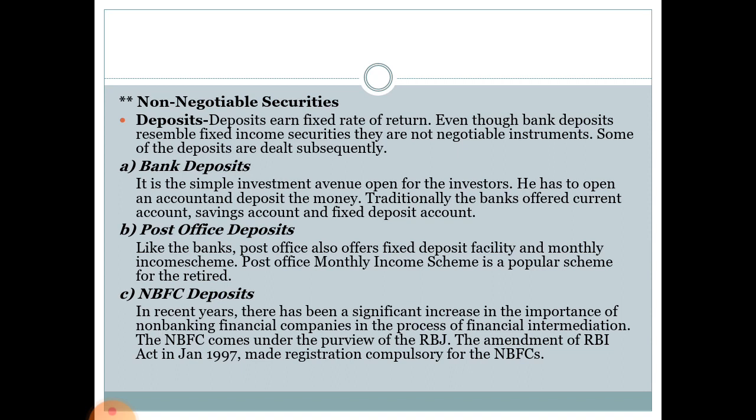There are three kinds of deposits. First is the bank deposits. It is a simple investment avenue option for the investor. He has to open an account and deposit some amount of money in that particular account. Traditionally, the banks offered current account, savings account and fixed deposit account. Next kind of deposit is the post office deposits.